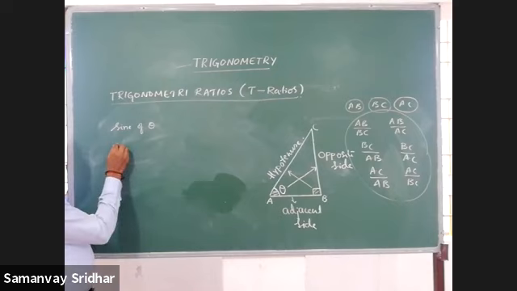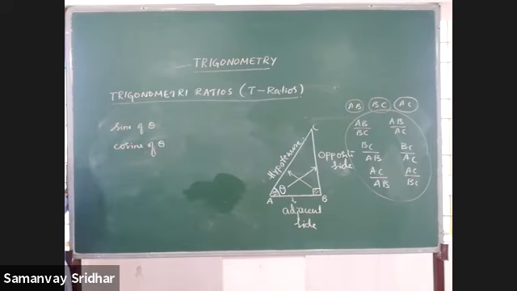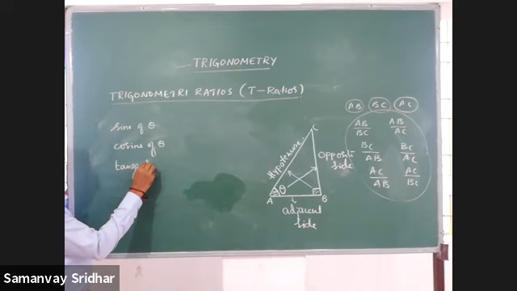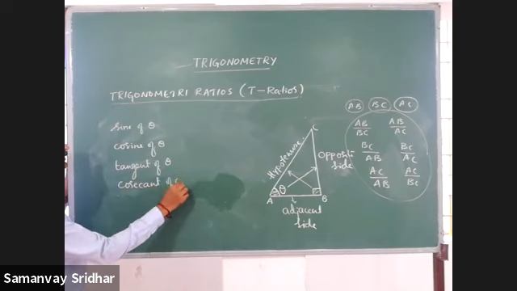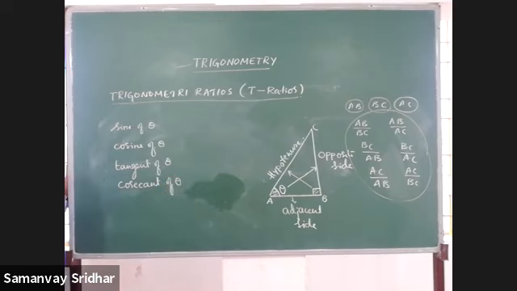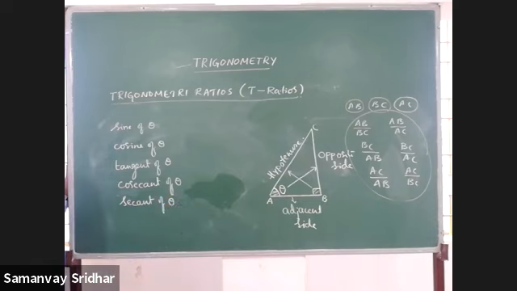Second ratio we have here is cosine of theta, C-O-S-I-N-E. Third one is tangent of theta. Next one is cosecant of theta. Next, secant. While writing, you can observe one thing here.